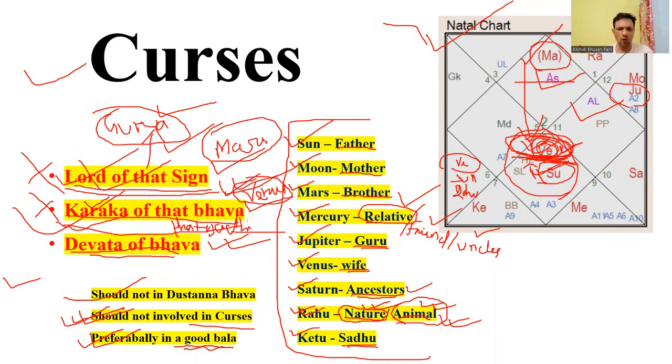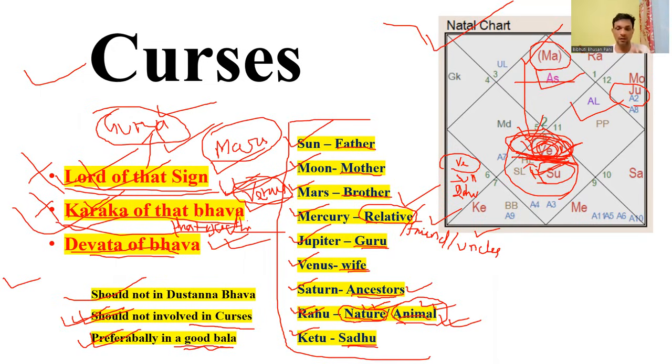So friends, this is all about curses. You need to analyze your own chart, find out the curses, and if two or more curses are there, find out which curse is more prominent. Like if Atmakaraka is involved in a curse, one needs to do the remedial measures first.